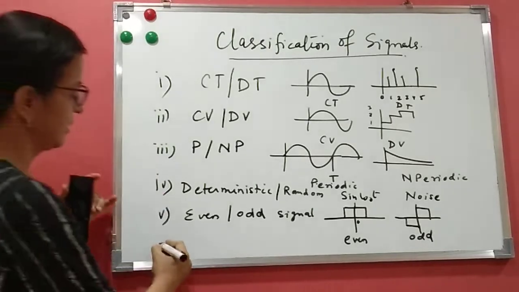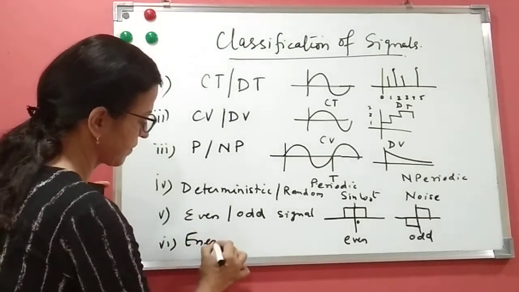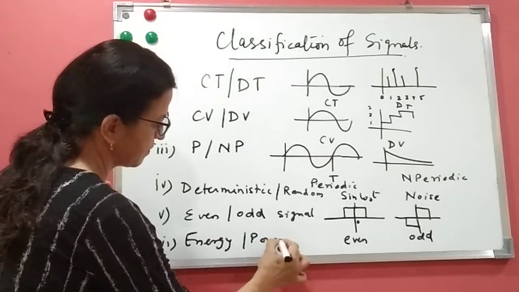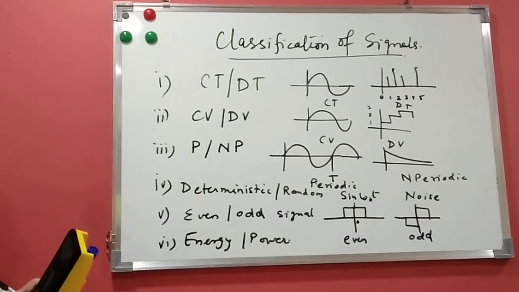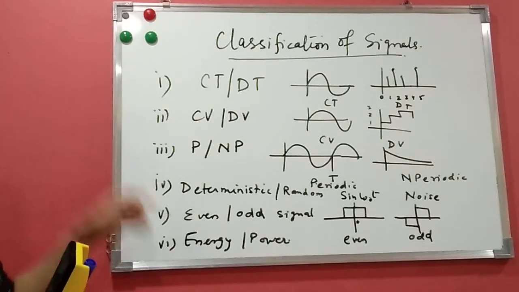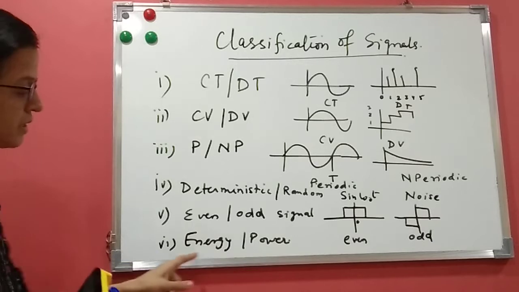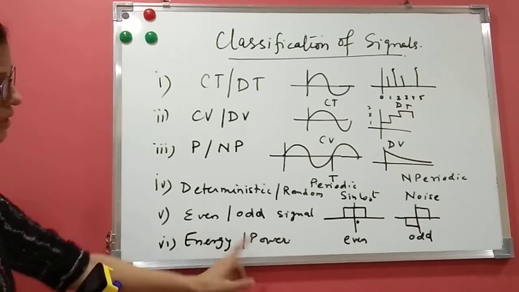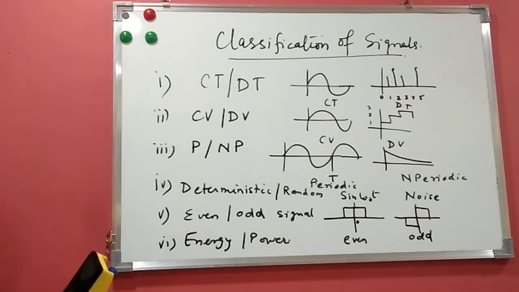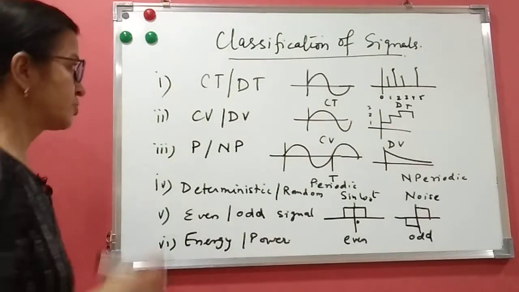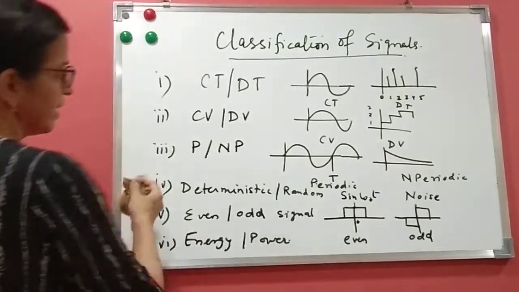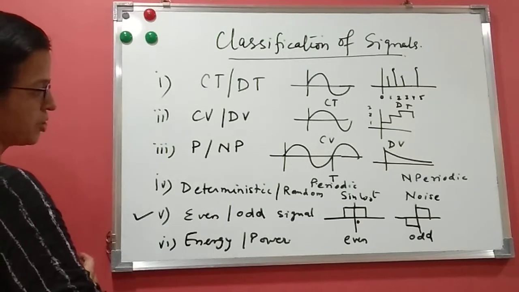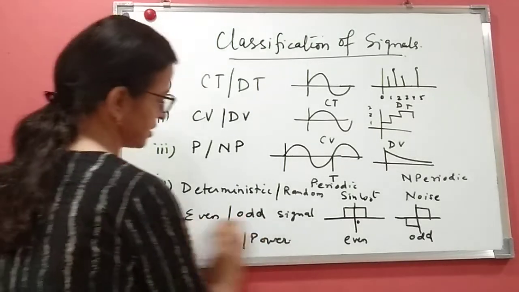The last one is energy and power signals. Now what is an energy signal? The signal whose energy is finite is called an energy signal, and signal whose power is finite is called a power signal. We'll be seeing this in the next video about energy and power signals. So in this lecture we'll be only seeing about even and odd signals. I'll take them one by one in the consequent lectures, but what we are going to see in this lecture is even and odd signals.